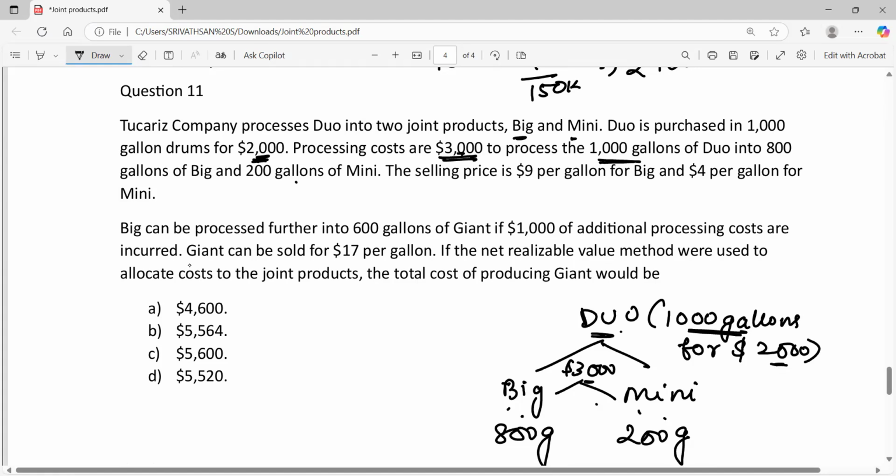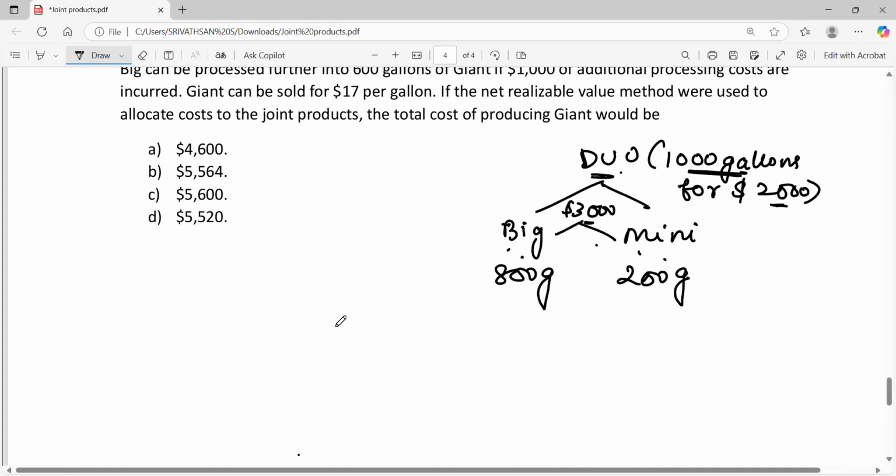Now the selling price is $9 per gallon for big and $4 per gallon for mini. So each unit of big can be sold at a price of $9 and each unit of mini can be sold at a price of $4.